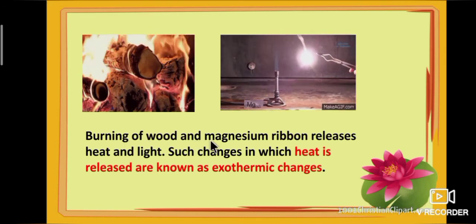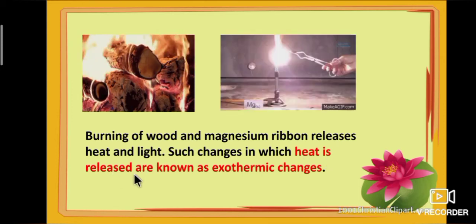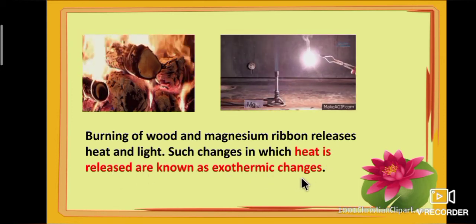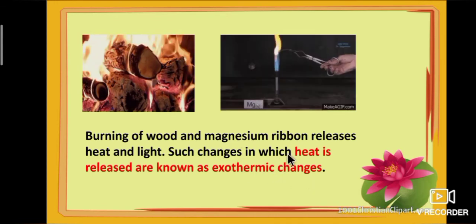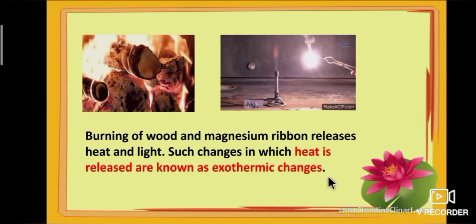Burning of wood and magnesium ribbon releases heat and light. Such changes in which heat is released are known as exothermic changes.